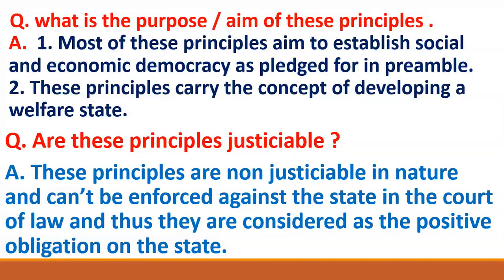Why? Because directive principles of state policy are not enforceable in the court of law. It means that if the government is not enforcing these principles, then you cannot file a case against the government in the court, and you cannot compel the government, you cannot force the government to implement these principles.